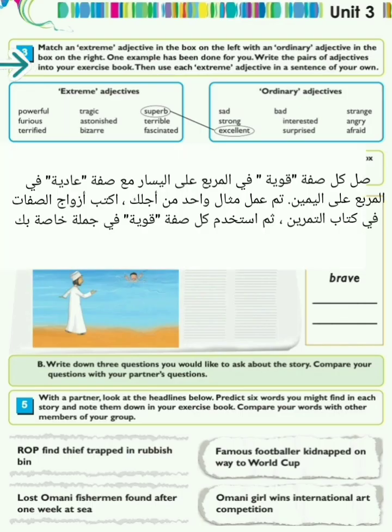Match an extreme adjective in the box on the left with an ordinary adjective in the box on the right. One example has been done for you. Write the pairs of adjectives into your exercise book. Then use each extreme adjective in a sentence of your own.